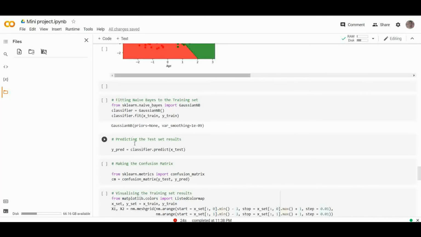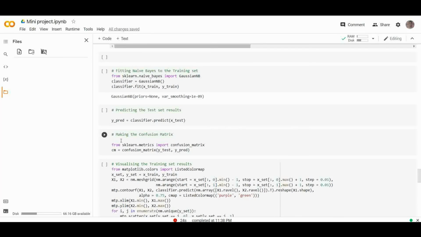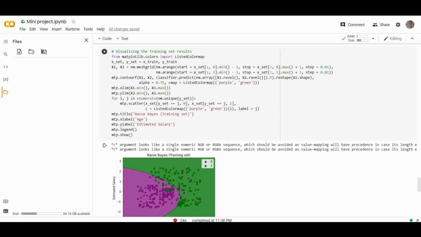Now we will predict the test set result as we did before. After that, we are going to find the confusion matrix, that is, test the accuracy of this. After testing the accuracy, we are going to visualize the training set result. Next we will visualize the training set result using the Naive Bayes classifier. For that, this is the code. We are going to use ListedColormap.